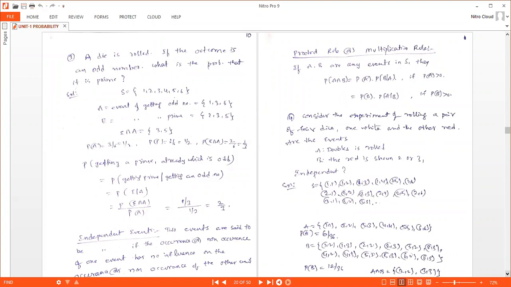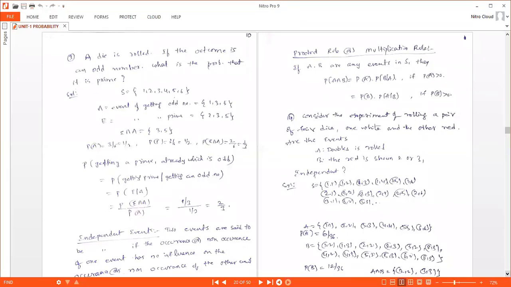If you find the probabilities, probability of A is 3 by 6, probability of E is 3 by 6, probability of E intersection A is 2 by 6. Now actually what you have to find? You have to find probability. What is the probability that it is prime number? You can observe that here this prime number is already an odd number.